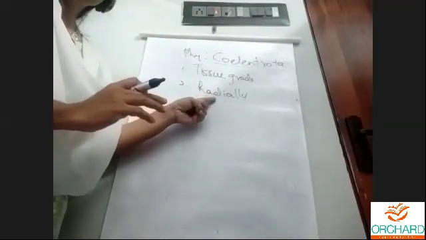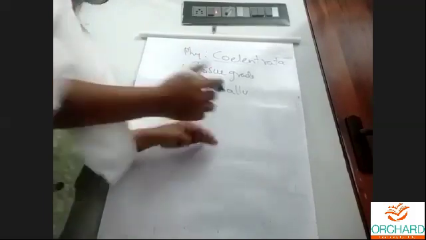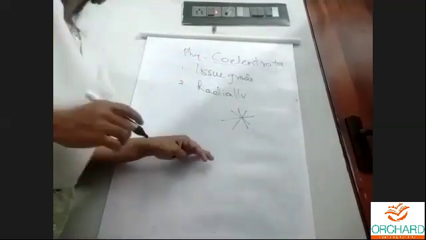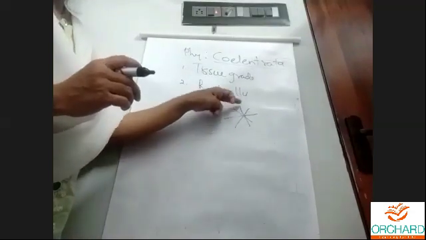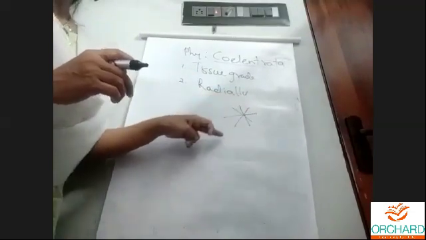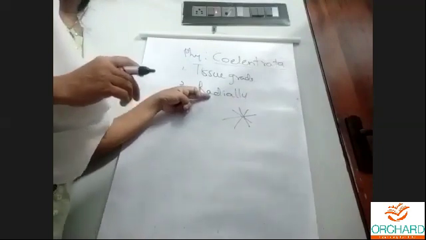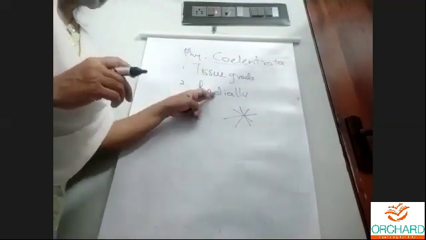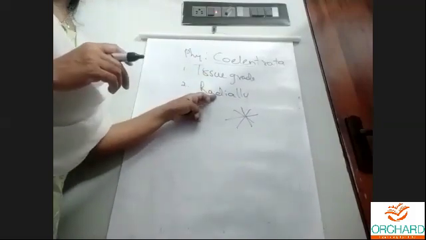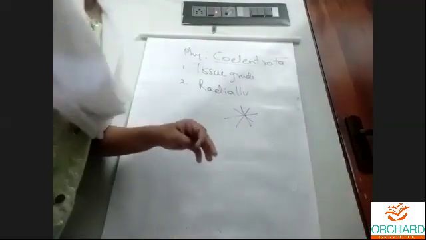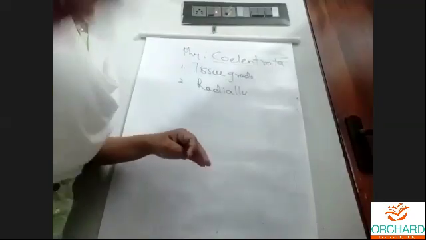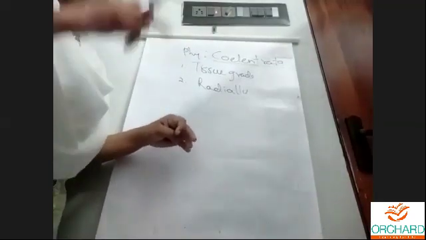We have to cut along the central axis, so each half will be getting all the organs. So we call it radially symmetrical. Second point is all the animals are radially symmetrical. Next point is we saw that the animals will be having germ layers, three germ layers, two germ layers.